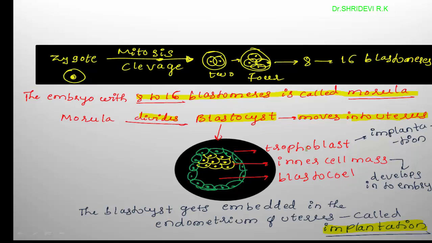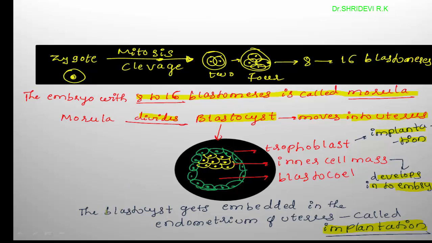Then what is the function? The trophoblast participates in implantation, and the inner cell mass develops into the proper embryo. The embryo finally develops from the inner cell mass, and implantation is carried out by the trophoblast. So the blastocyst is a ball-like structure developing from morula.